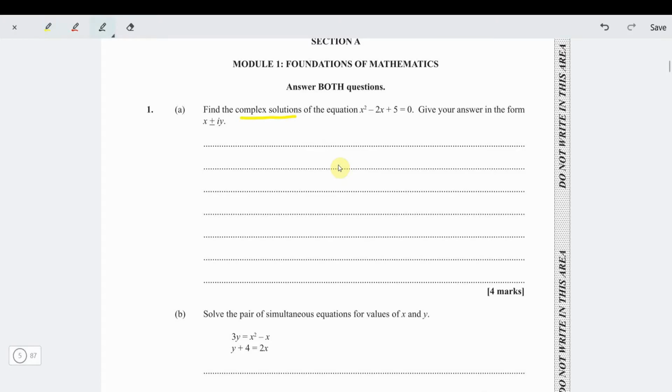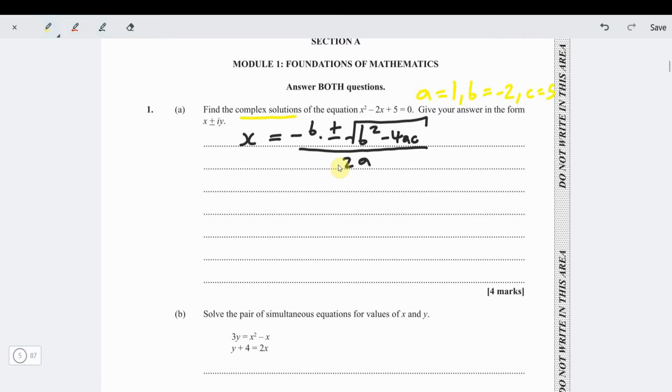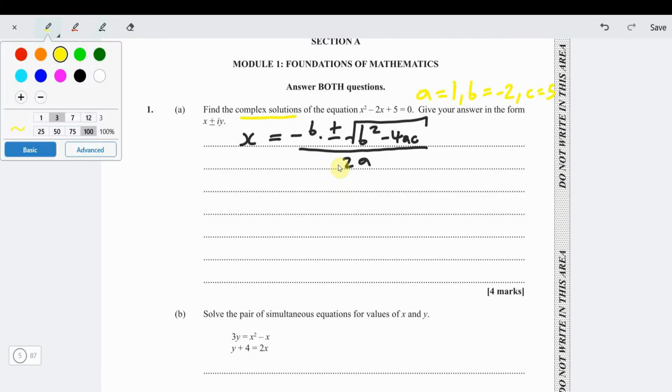So the quadratic formula, remember, is x is equal to minus b plus or minus the square root of b squared minus 4ac, all divided by 2a. That's the quadratic formula. In this case, our a would be the coefficient of x squared, which is 1, our b would be negative 2, and our c would be 5. And I know the yellow might be annoying, so let me change from the yellow.